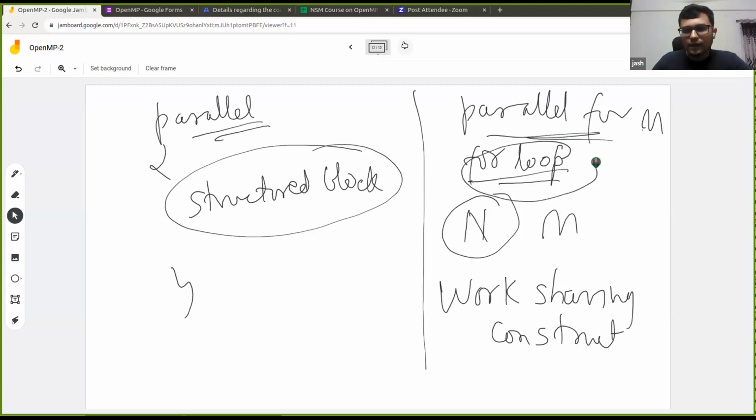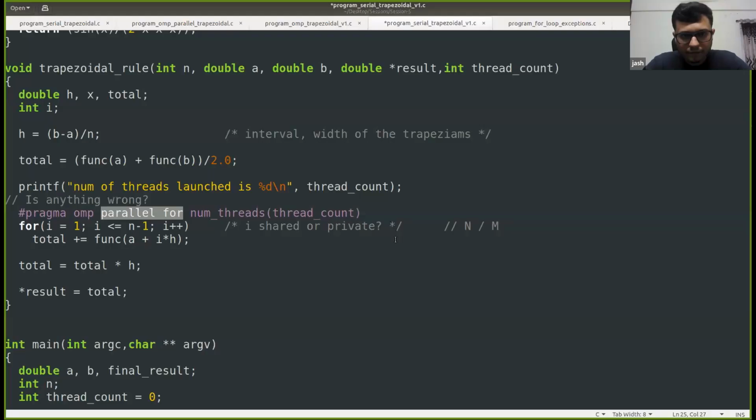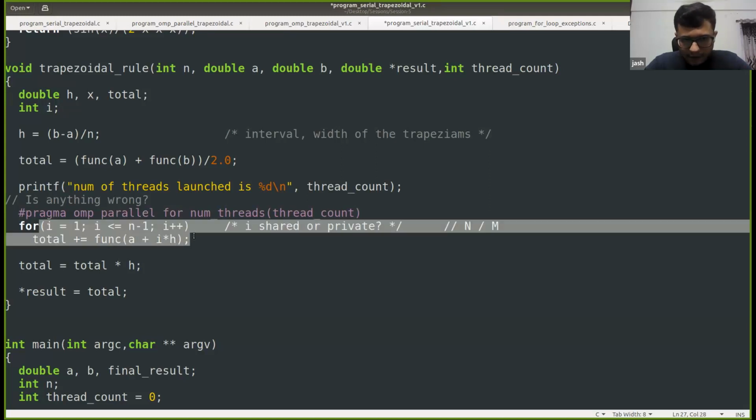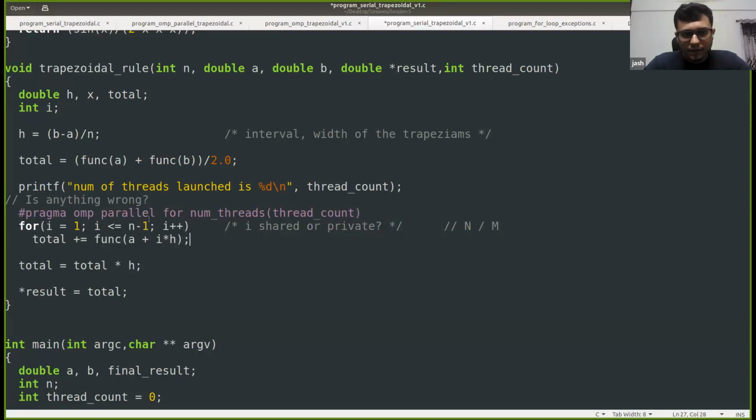And one more thing that we need to observe here is, okay, let me go back to the code. What about this variable i? Will i be a shared variable or a private variable in this case? Because each thread is now executing different iterations.